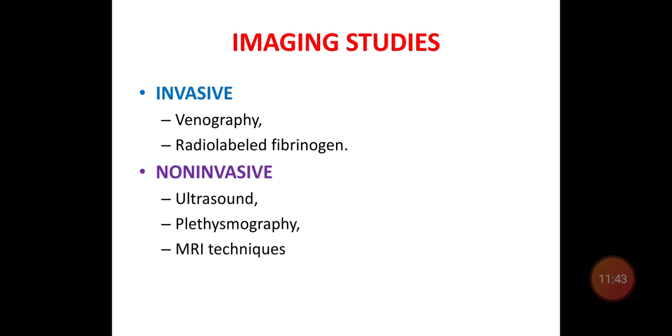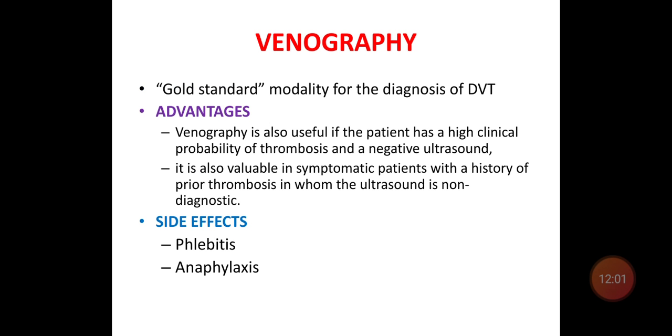Imaging studies include invasive and non-invasive types. Invasive are venography and radiolabeled fibrinogen. Non-invasive techniques are ultrasound, plethysmography and MRI venography. Venography is the gold standard test to diagnose a DVT.